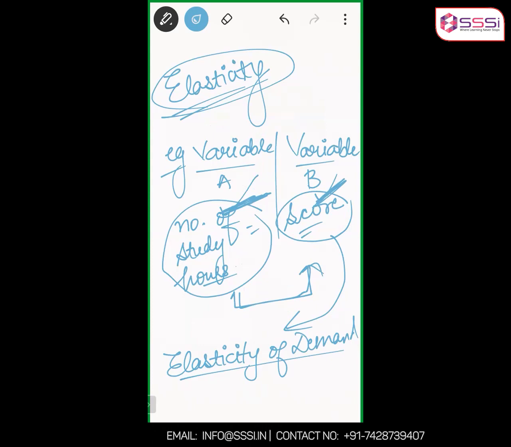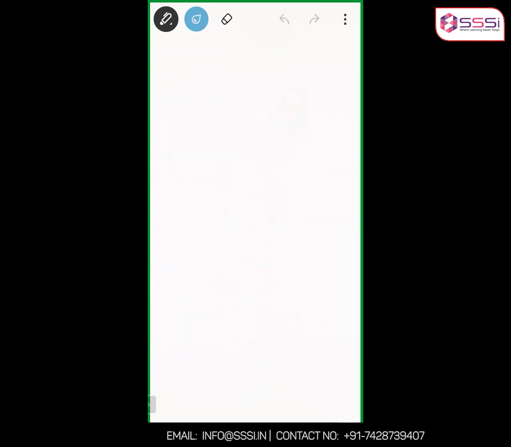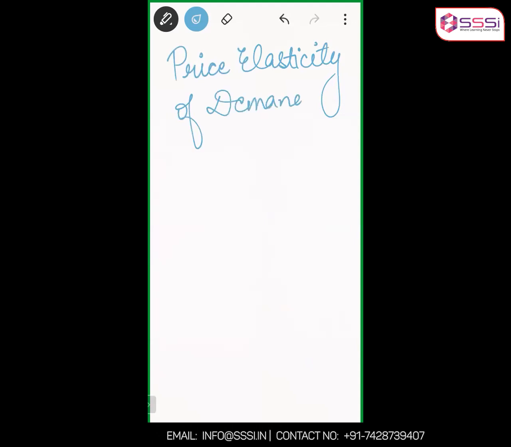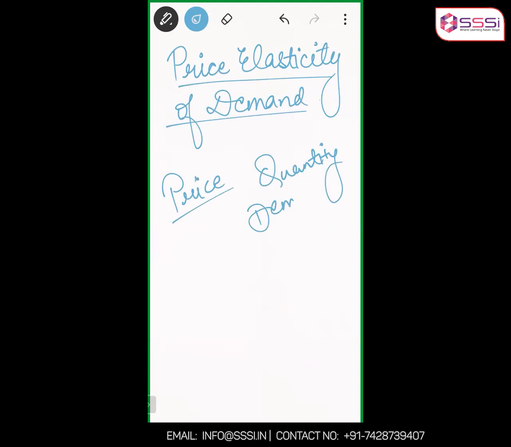Yes, ma'am. Okay, now comes the price elasticity of demand. In this case, both the variables are given. One variable is price and the other variable is quantity demanded. It says by how many units or by what percentage the quantity demanded will change if the price changes.